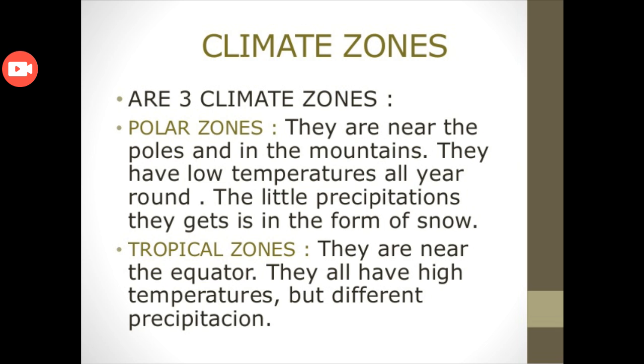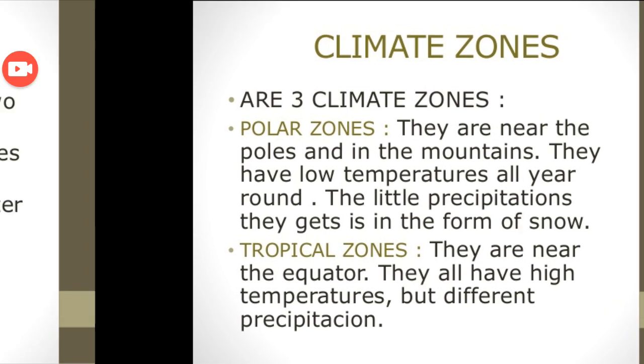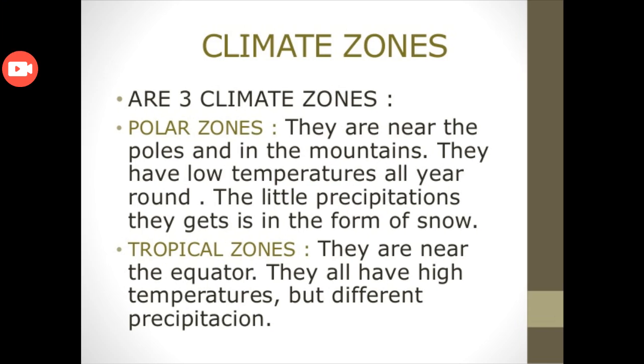Now, climate zones. On the basis of climate there are 3 climate zones: polar zones, tropical zones and temperate zones. Polar zones are near the poles and in the mountains. They have low temperatures all year round, and the little precipitation they get is in the form of snow.